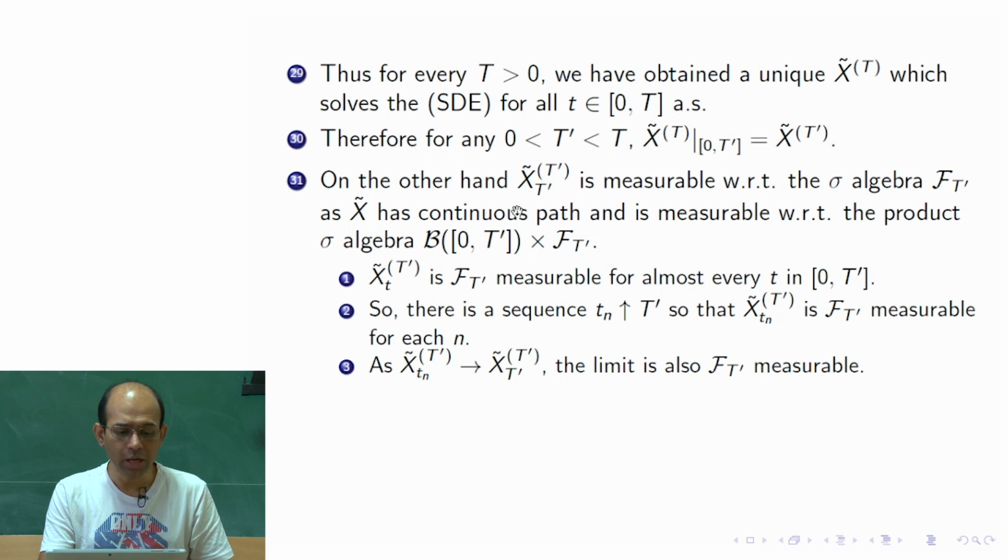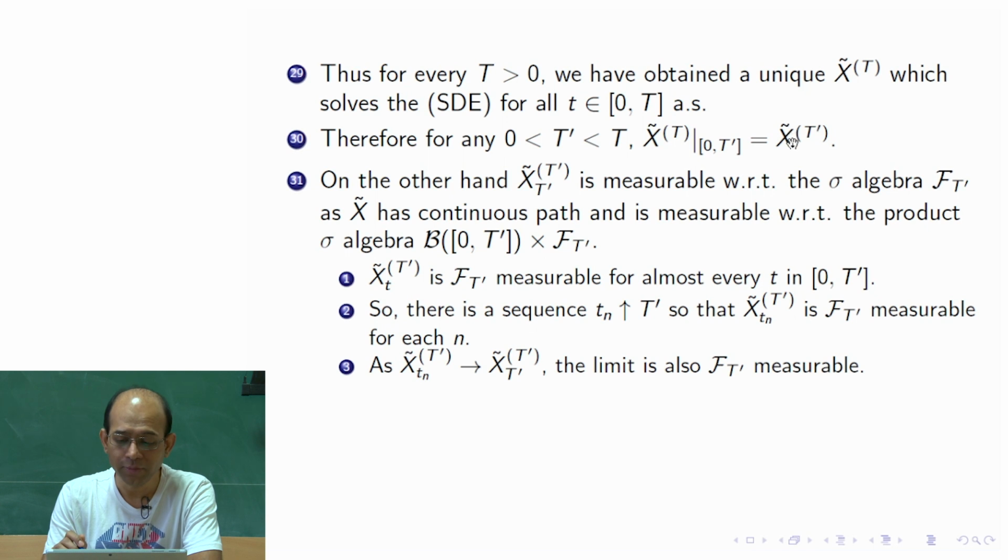Now, we go back to the scenario where x tilde capital T restricted to 0 to t prime is the same as this measurable function, and from this we have obtained that the t prime value is measurable with F t prime. What does it mean? It means that this function's value at t prime is F t prime measurable.